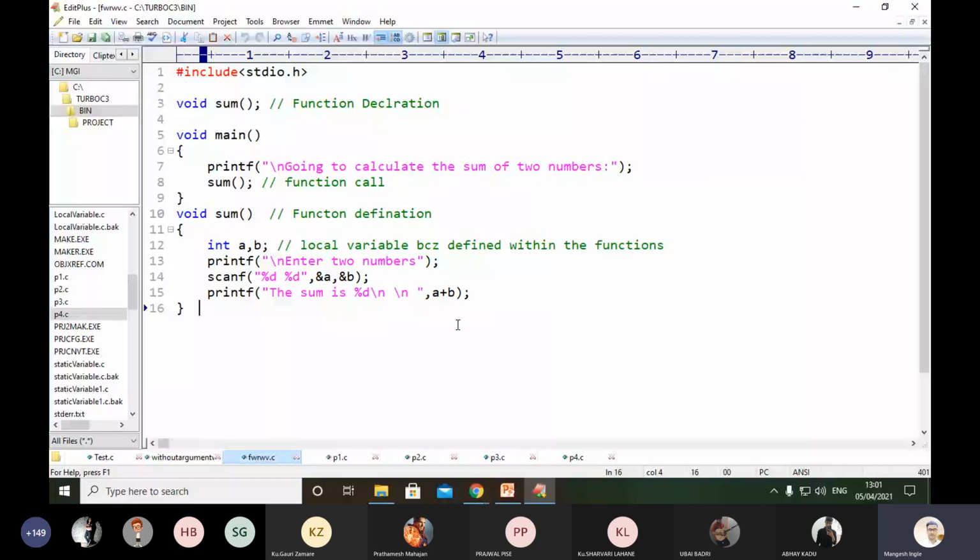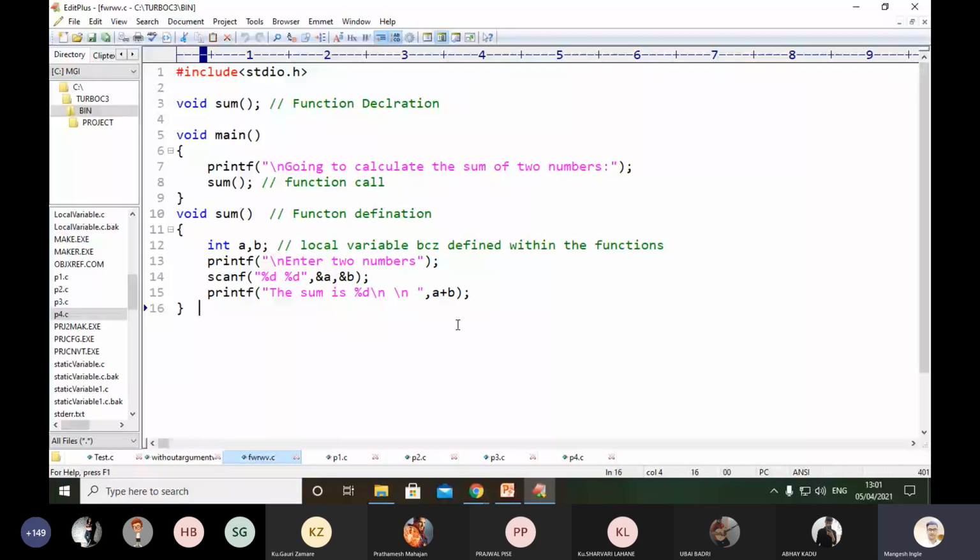Below that, line number 8, just focus over there. That is where we are calling the function. So what is the syntax for function calling? Function name and argument list. But here we haven't provided any arguments, because of that we use the function as an empty function. You can see line number 8, sum.